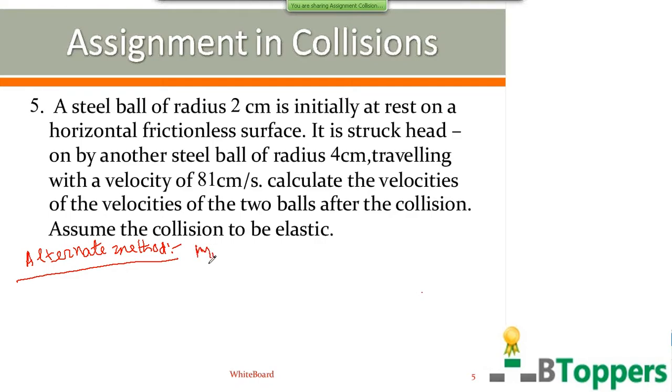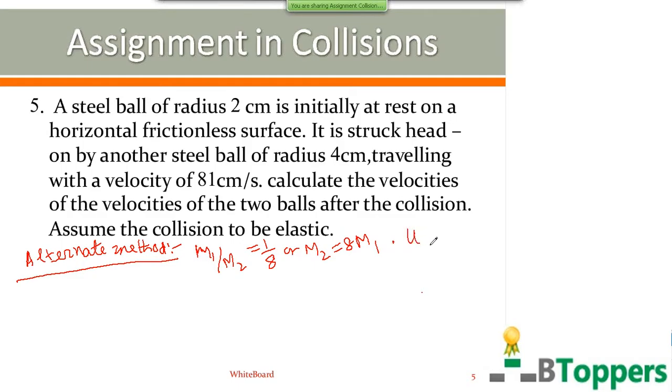By the same procedure, you get M1 by M2 equal to 1 by 8 as explained in the previous method. So the initial part of the calculation, the ratio M1 by M2, is the same procedure even in the alternate method.